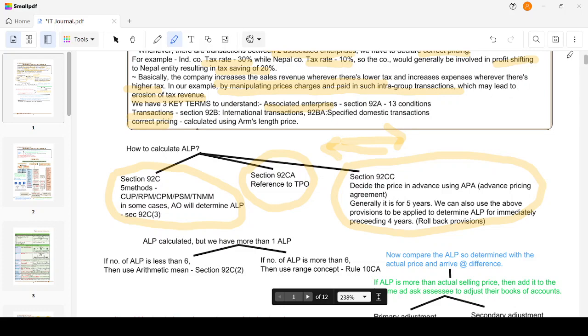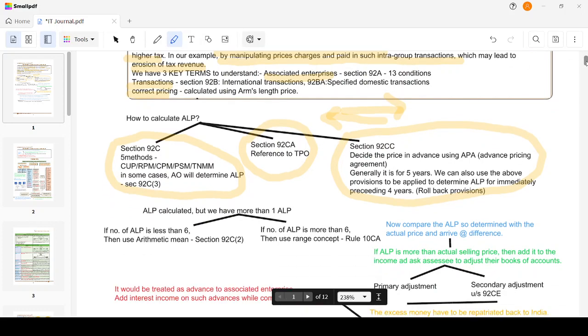Now, we have calculated ALP, but we have more than one ALP. So what do we have to do? What happened is, I have similar customers. I have one intra-group company, let's say ABC Inc., but I also have some other export customers. So in computing the ALP, I have also used the uncontrolled prices of all these. So I have more than one ALP.